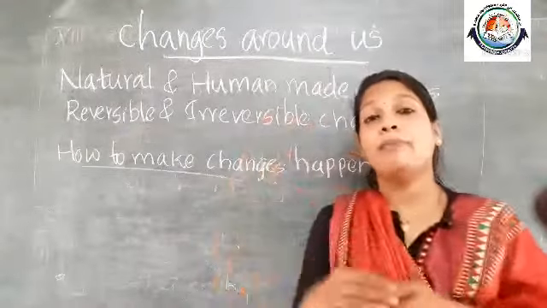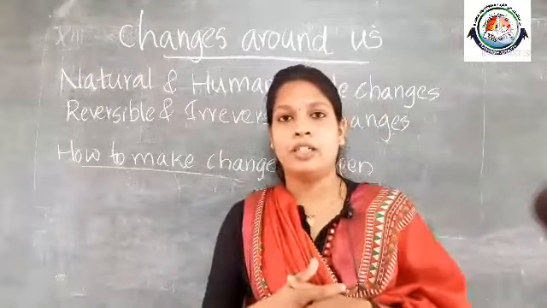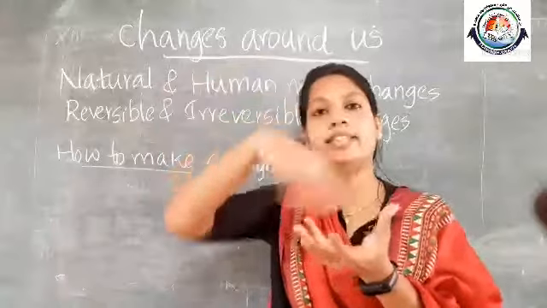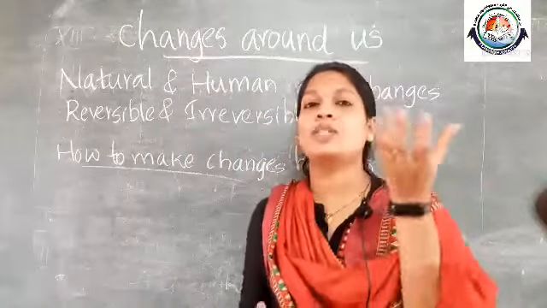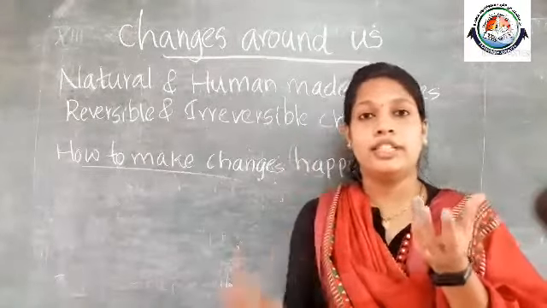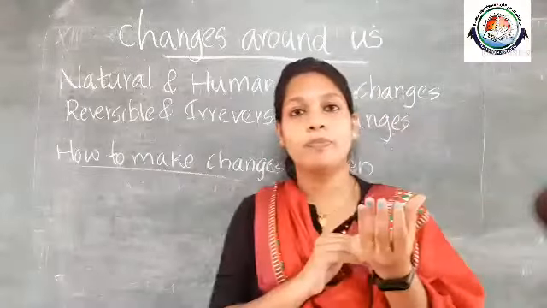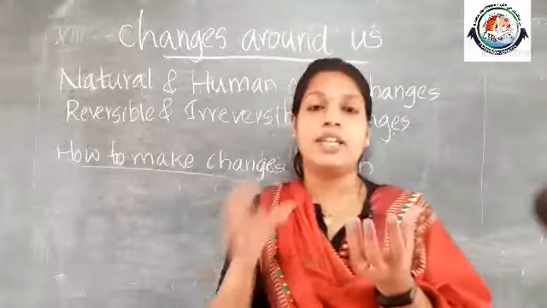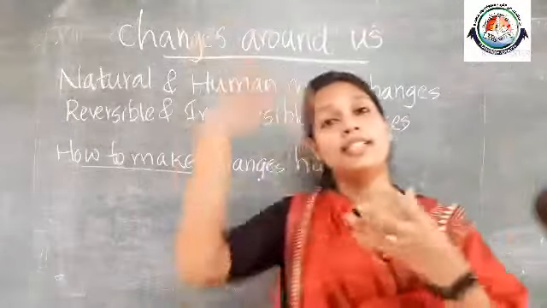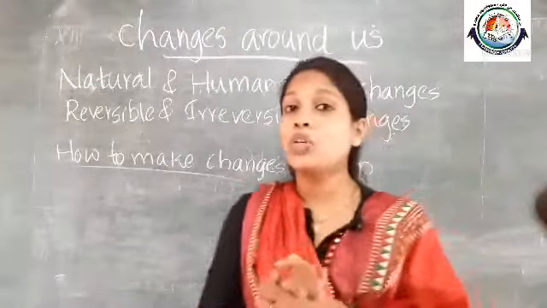Then changes by mixing. How is it explained? It can be explained like this. When we take some salt and some water, then mix the salt in this water, so we get what? Yes, we get salt solution. And can we separate this salt and water separately? Yes, we can separate this. We can separate it by applying heat or by drying in the sun. We can separate the salt from water. So that is a reversible process.